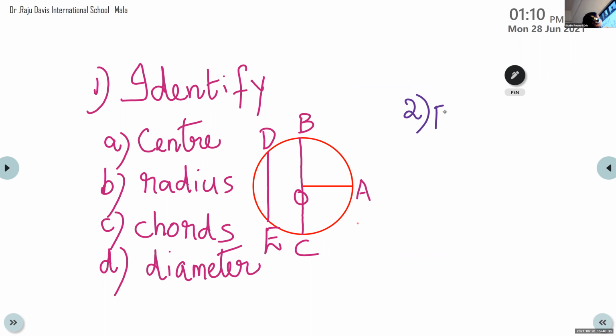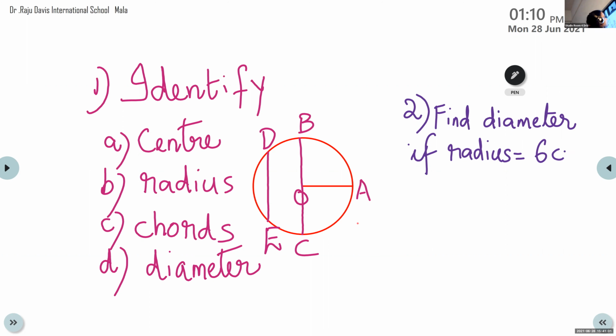Find diameter. Ma'am, do we want to write, identify center, radius, chord? Yes, you have to write everything. This is a question. You have to write the question and you have to write the answer also. Find diameter if radius equal to 6 centimeter.